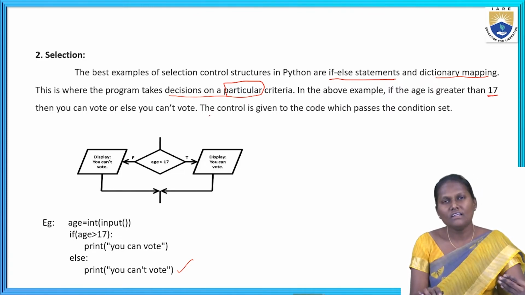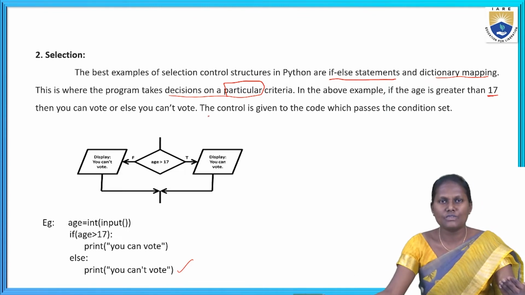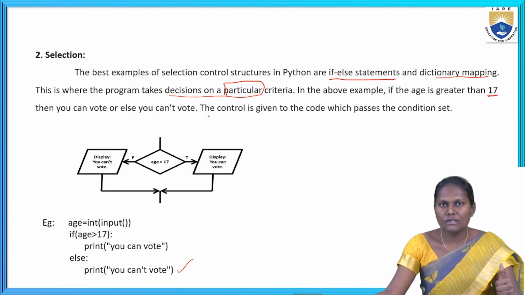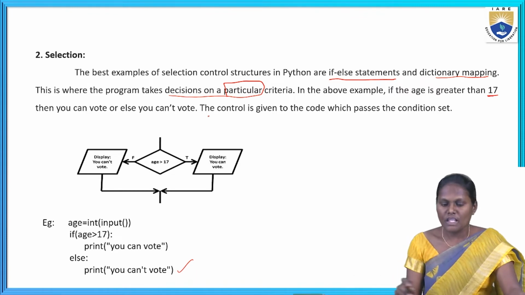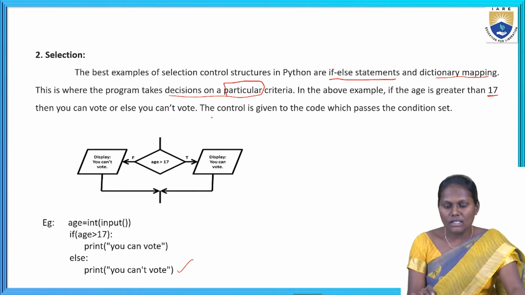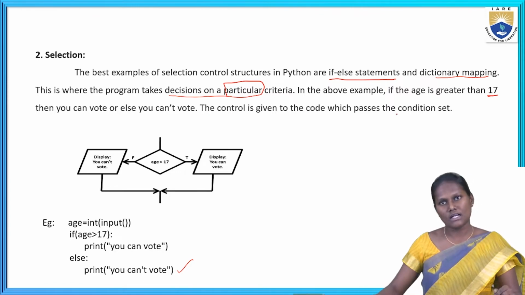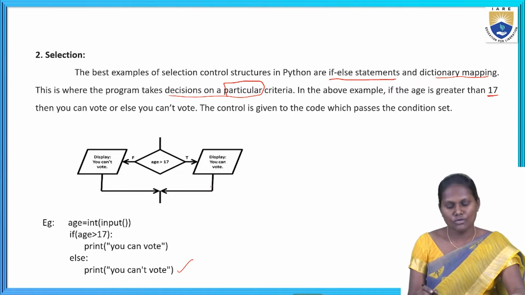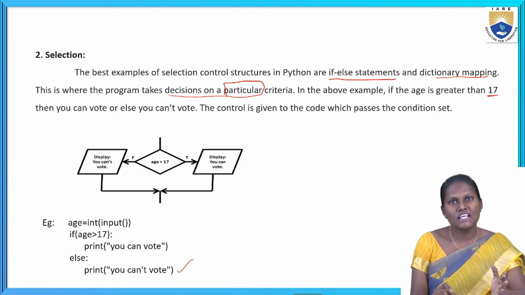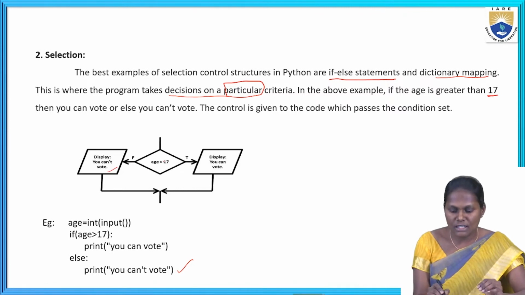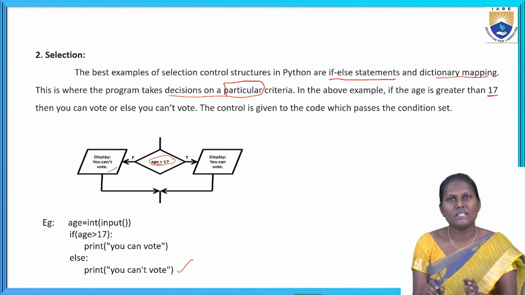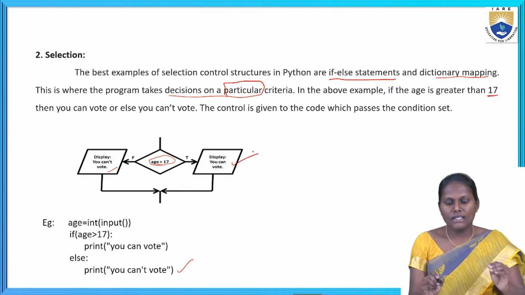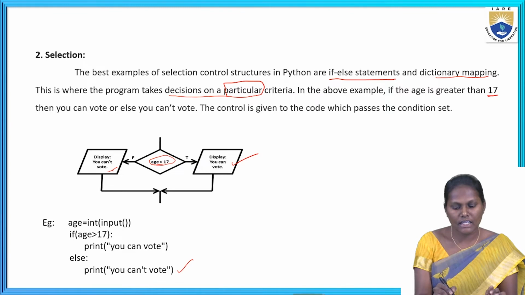If the age is 17 or above, the statement is true. The person can vote. If the age is less than 17, the person cannot vote. Okay, that's the program I'm going to explain now. The control is given to the code which passes the condition set. Here also I have taken the flow chart. You can say display: you can't vote. What if my age is less than 17? I cannot vote. If the statement age greater than 17 is true, then I can vote. If age less than 17, I cannot vote.